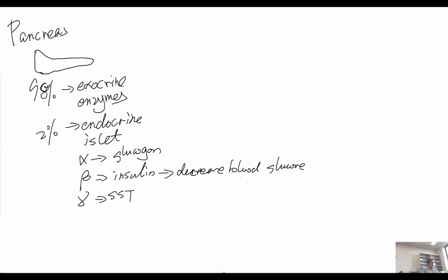How does the insulin decrease the blood glucose? Its function is mainly on the muscle cells and adipose tissues. The insulin tells muscle cells and adipose tissue to take up glucose.